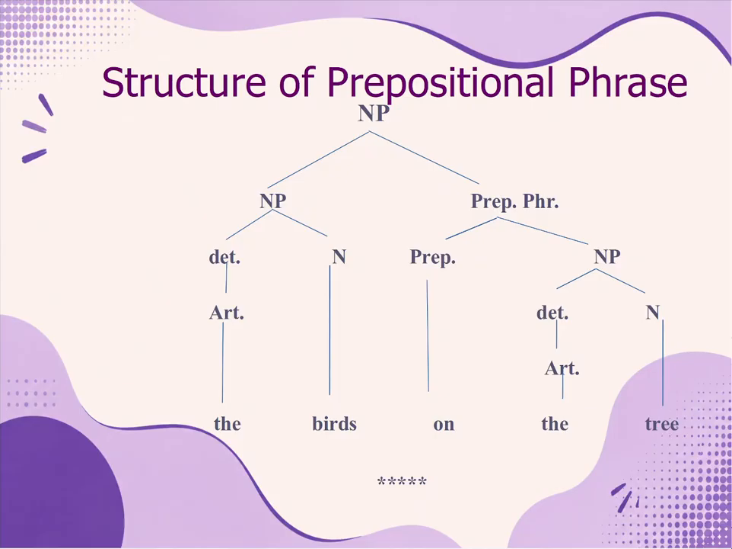Then the noun phrase can further be divided into determiner, that is the article the, and noun, which is birds. The preposition phrase, on the other hand, can be segmented into preposition and noun phrase. And the preposition is on, and the noun phrase can be segmented into determiner and noun. The determiner is the article the, and the noun we have is tree. So I hope this gives a clear picture of preposition phrase.